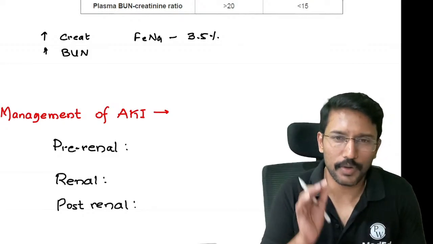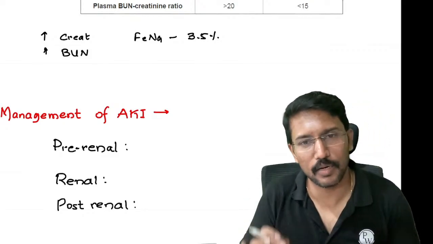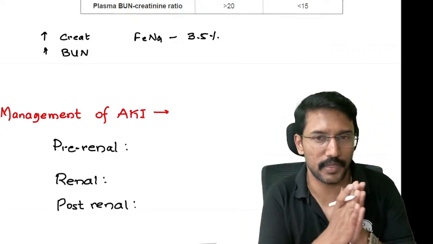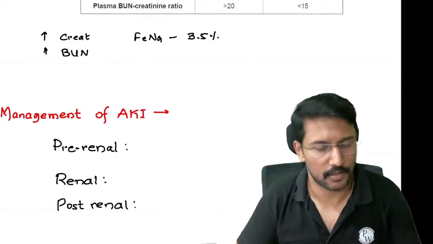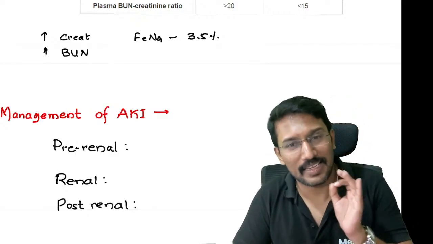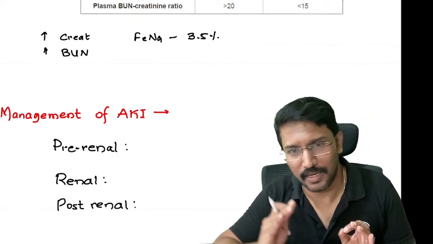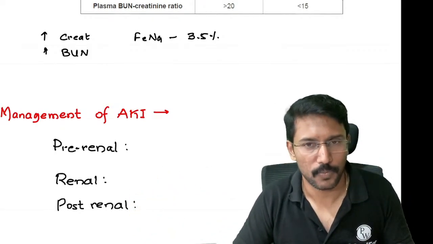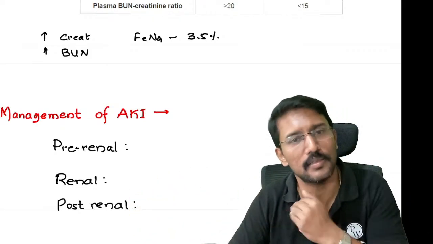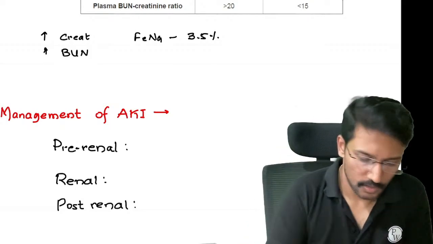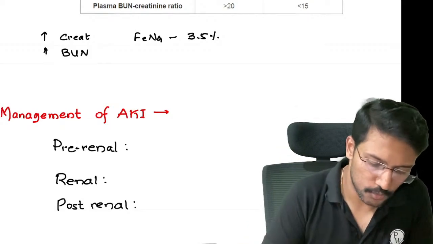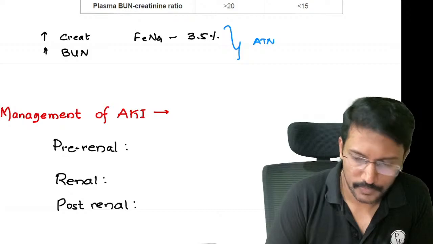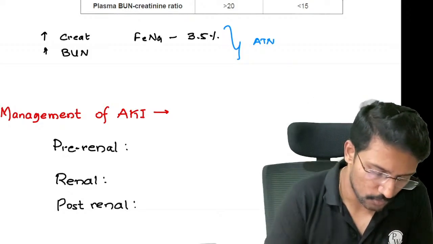I have already told you fractional excretion of sodium is the single most important test to differentiate between pre-renal AKI and acute tubular necrosis. Good. So when it is less than 1%, that means less amount of sodium excreted, maximum reabsorbed, it is pre-renal AKI. When it is 2% or higher, it is acute tubular necrosis. So this profile should indicate that we are dealing with a patient with acute tubular necrosis. Good, absolutely right.